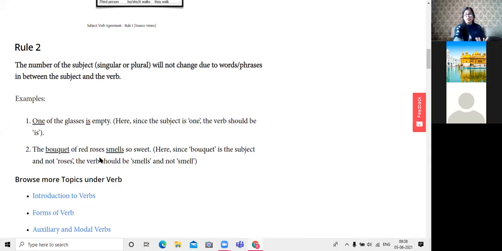The bouquet is singular over here. There is one bouquet of 100 roses. Okay, so bouquet smells sweet. The bouquet of red roses smells sweet. But if the subject is the bouquets of red and white roses, then bouquets smell, right? Here, since bouquet is the subject and not roses, the verb should be smells and not smell.